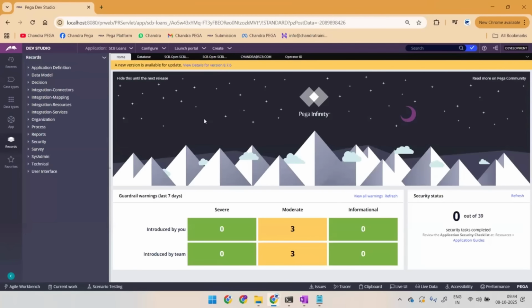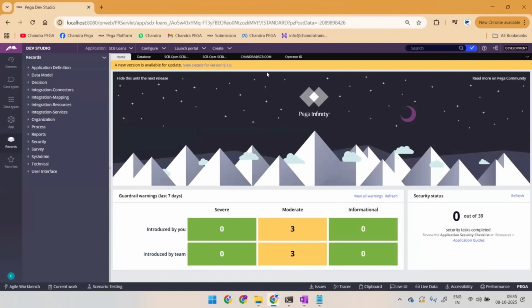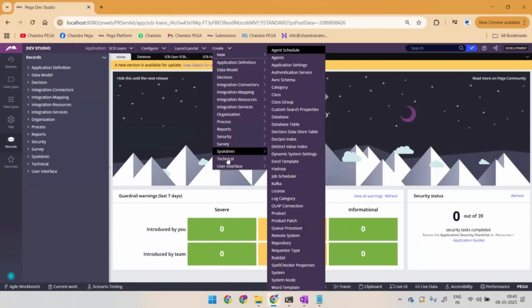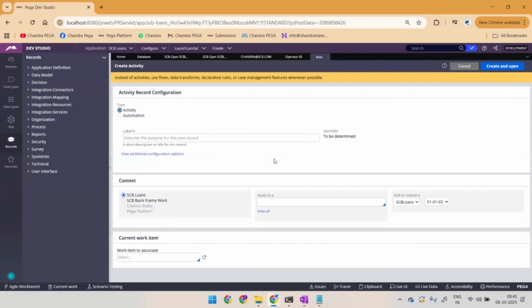So, activity. Someone please tell me, in what class do I have to create it? I'm creating my own activity, right? Work class. Okay, so is it to be created only in the work class? If an activity is to be executed standalone, do we really require it to be confined to a particular class? Not required, right? Even if you create this in the Int base class also, no effect at all.